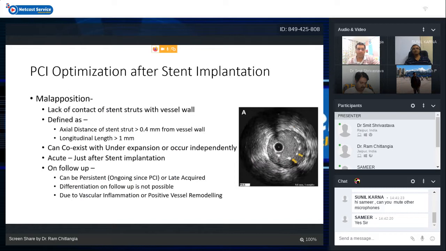The other thing is malapposition. What is malapposition? It is basically lack of contact of stent struts with the vessel wall. It is defined as an axial distance of the stent strut of more than 0.4 millimeter from the vessel wall.